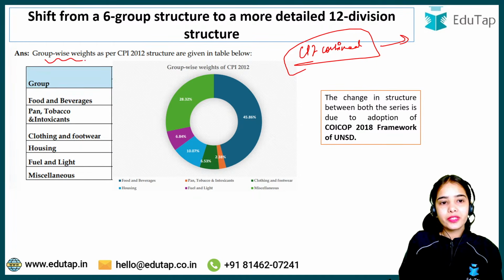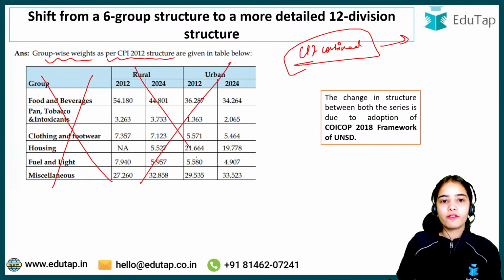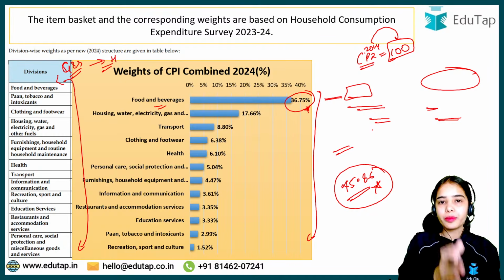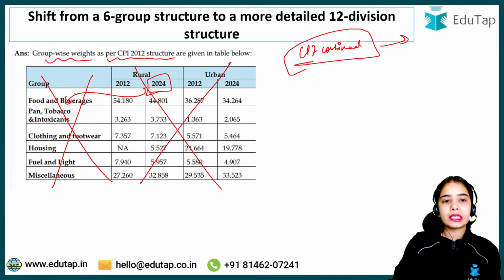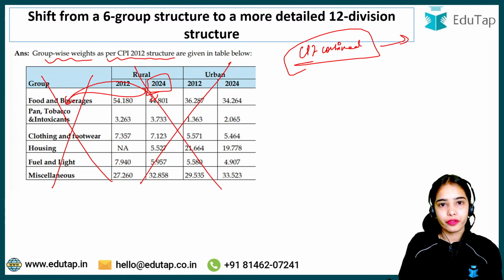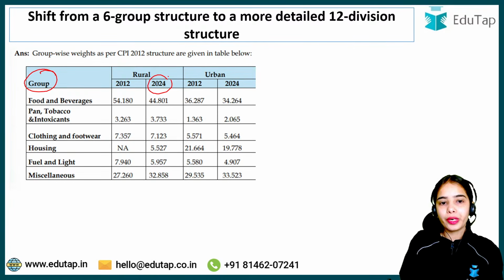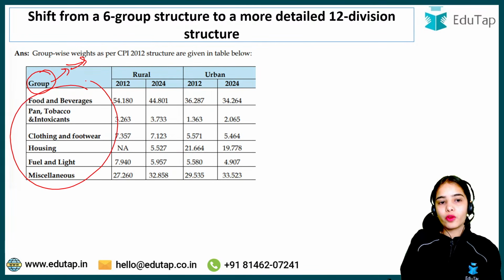Now, the group wise weights as per CPI 2012 structure. This structure is not being followed. In 2024 also, we are not following this structure. Basically this structure is no longer being followed. If this structure would have been followed for 2024, then the rates and the percentages would have been different, because the weights would have been different. If this 6 group structure was being followed, then there would have been different weights